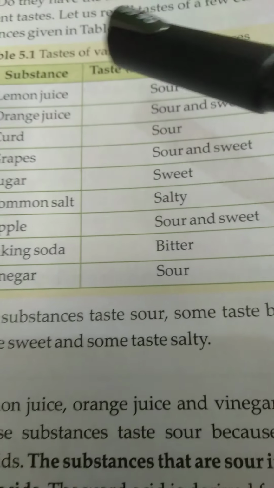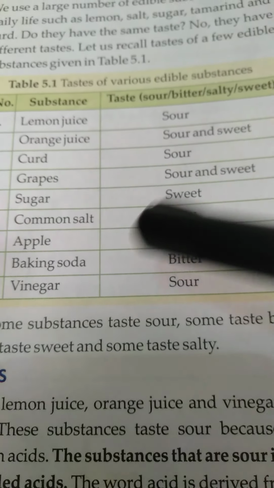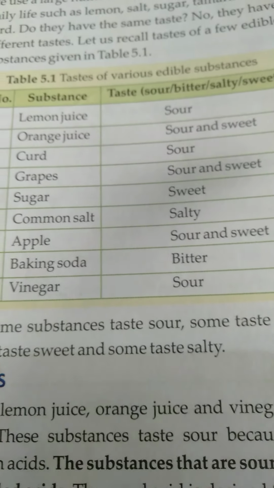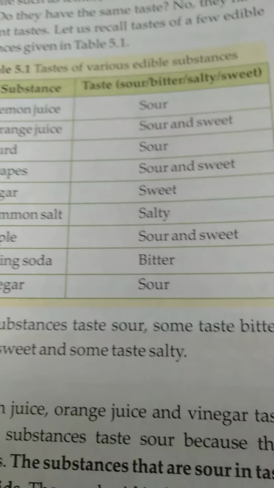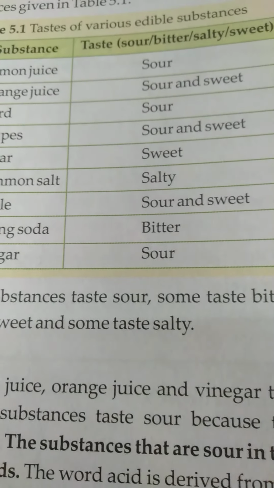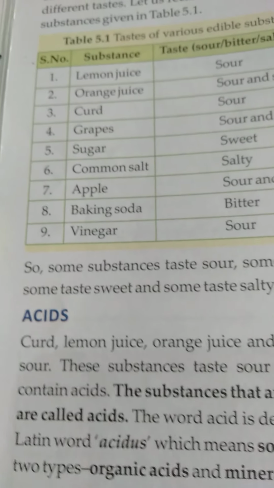So these are the different food substances that we can see, and they all have different tastes, not the same taste. Why do all these food items have different tastes? There are some reasons behind this that we will discuss.